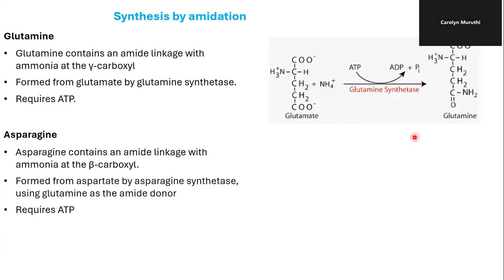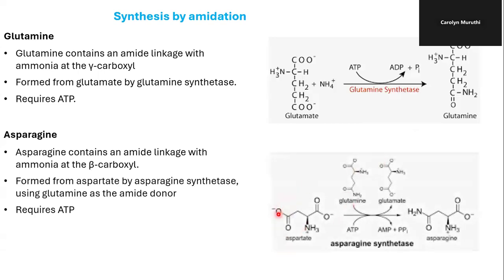Asparagine is also formed from aspartate, and we have glutamine as the amide donor. So glutamine donates the amide group to aspartate, which is then converted to asparagine. This also requires ATP, and the reaction is catalyzed by asparagine synthetase.